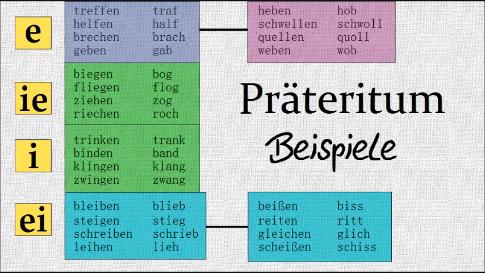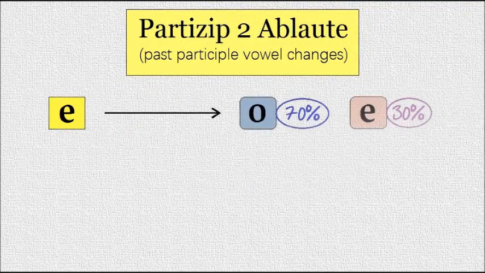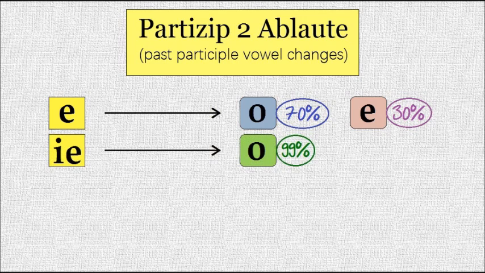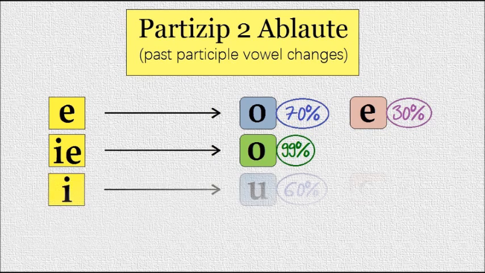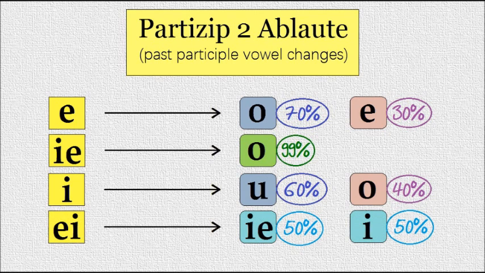Now let's look at the vowel changes for past participles. E becomes o at a 70% likeliness. Long e becomes o. Short e becomes u or o. And i becomes long or short e at a 50-50 chance.